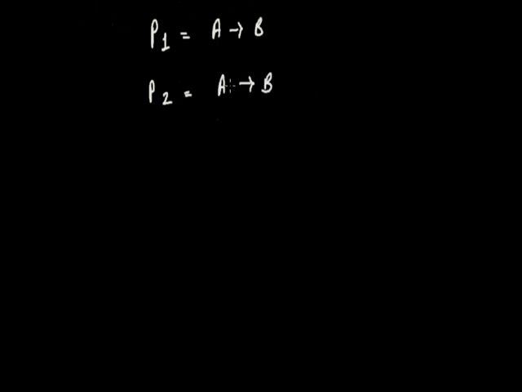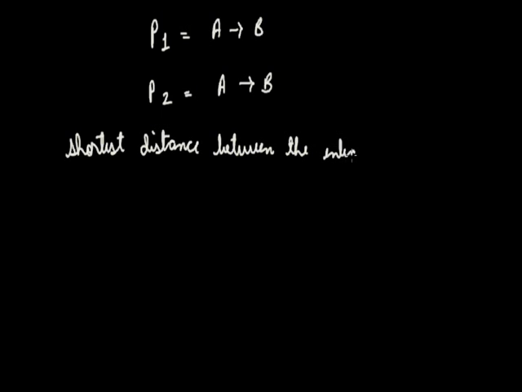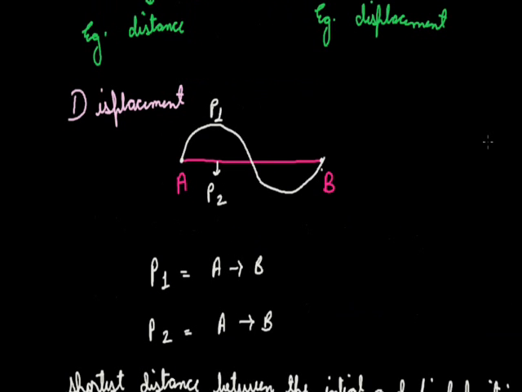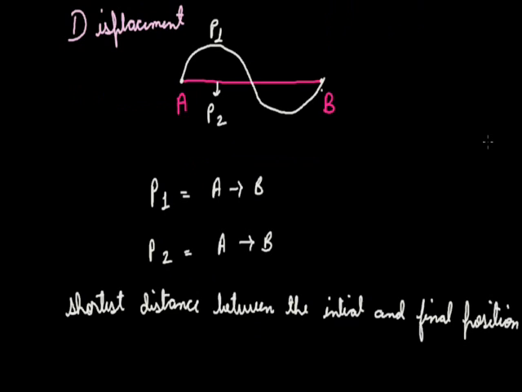So it is defined as the shortest distance between the initial and final position. So in this example, the distance can be calculated in both the cases, which differs, but the displacement is from A to B, which is represented by the pink line, and it is the shortest path to travel from A to B.